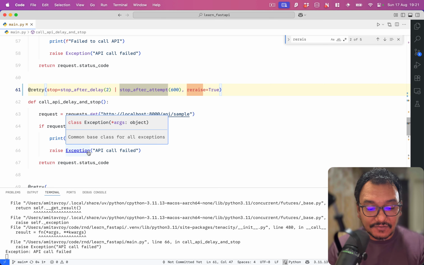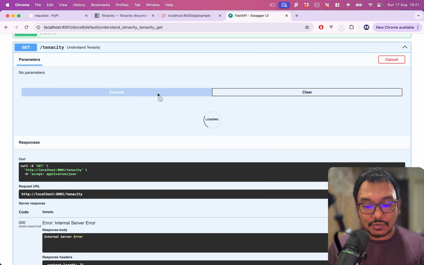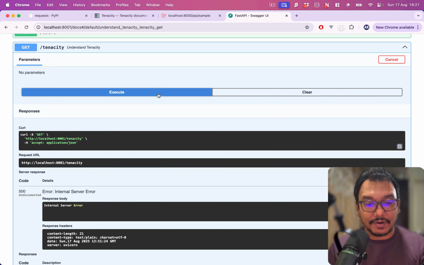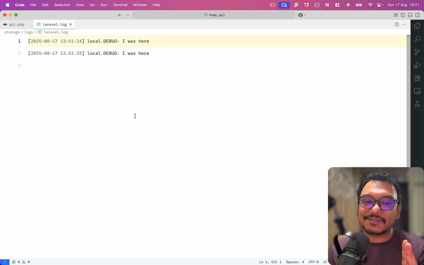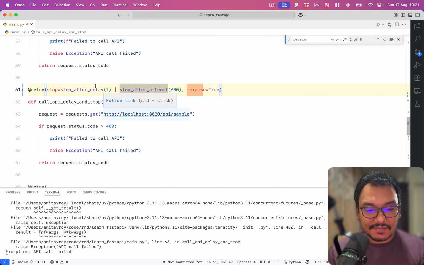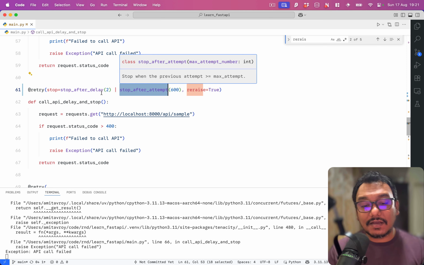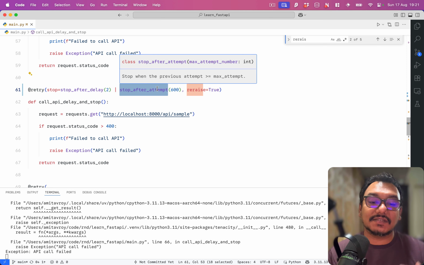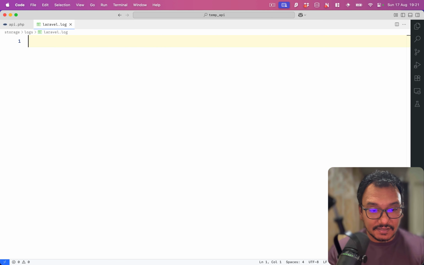So now what will happen is if I go back, 1, 2, 3. All right. Now let's see, what do we have over here? I have only 2 logs. Why? Because I have said to stop after a delay of 2 seconds. So no matter how many times I have mentioned here, any condition which is successful will result in a stop. Okay? Perfect.